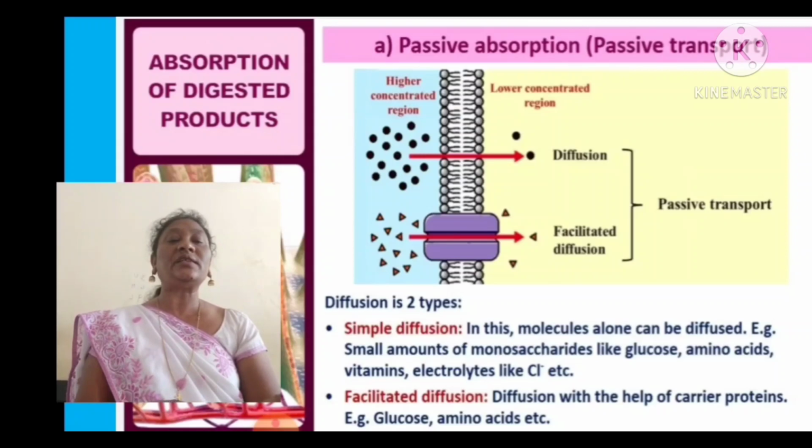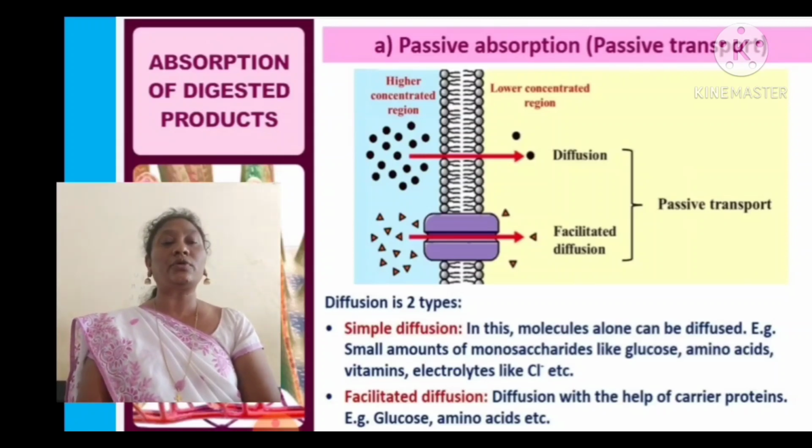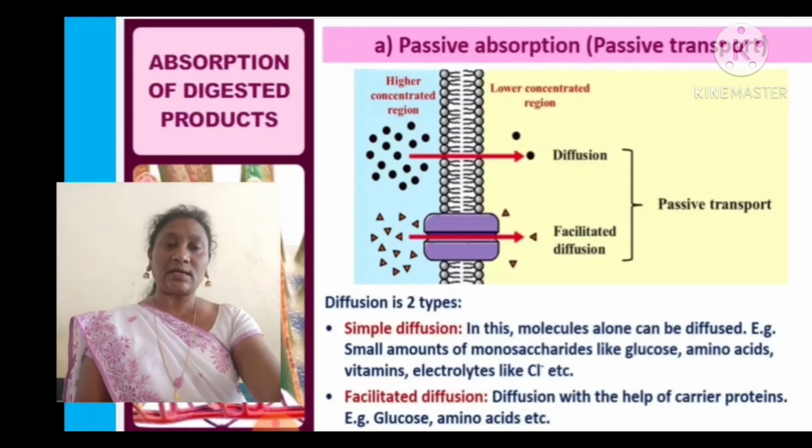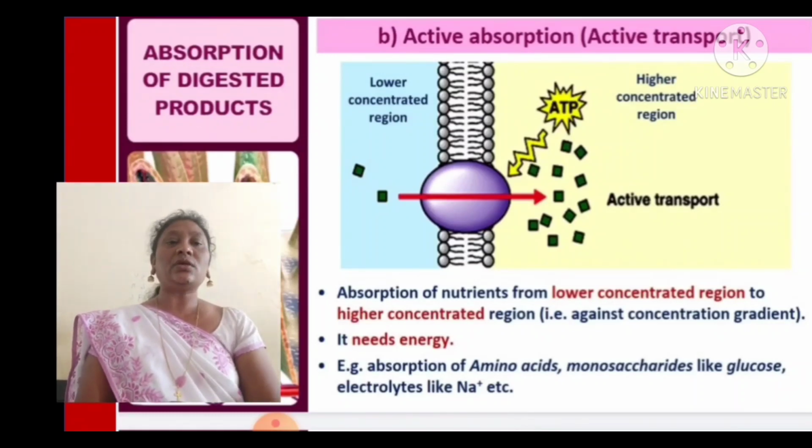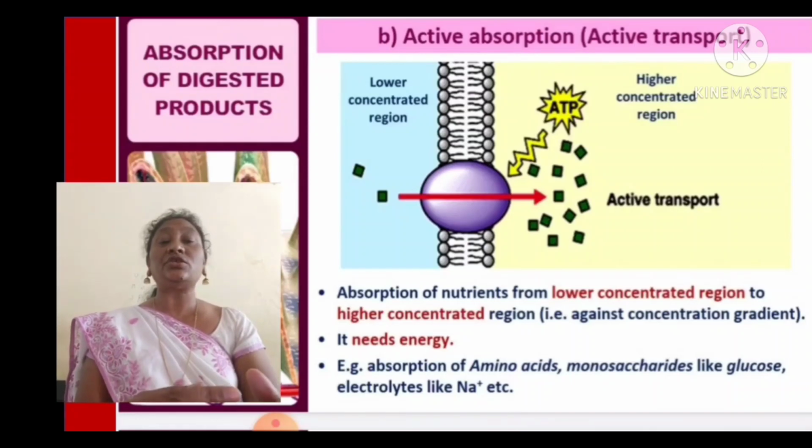And what is facilitated diffusion? Diffusion with the help of carrier proteins, like for glucose and amino acids, which are carriers that facilitate the diffusion.